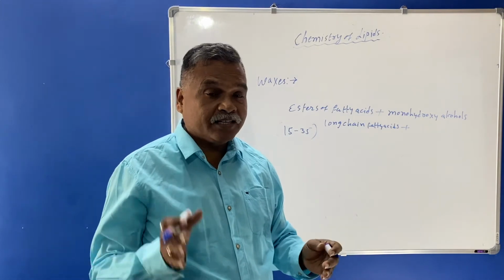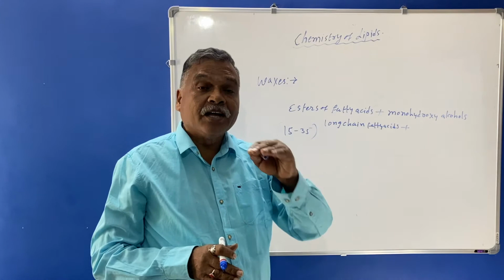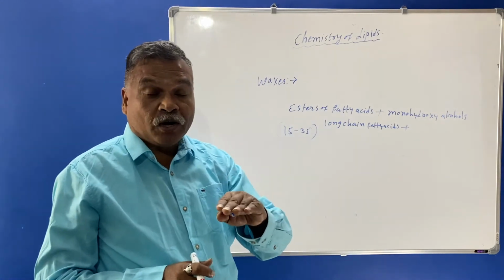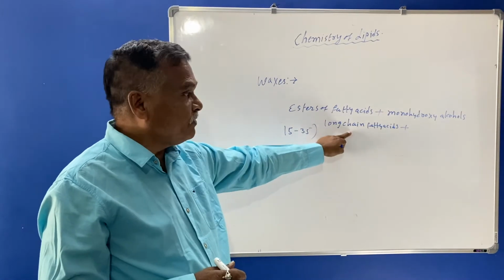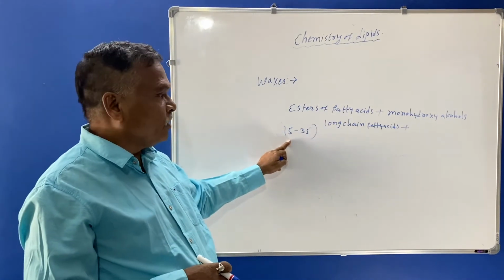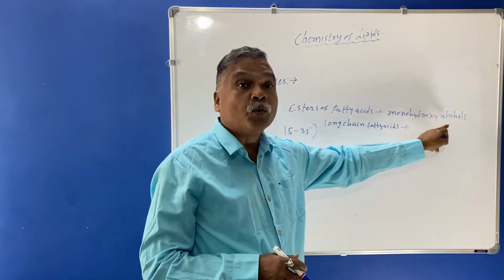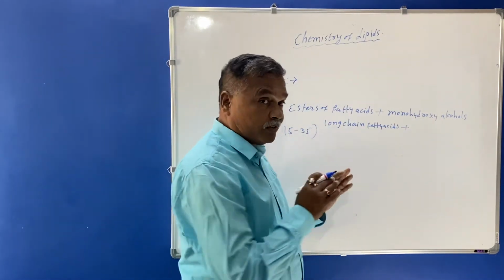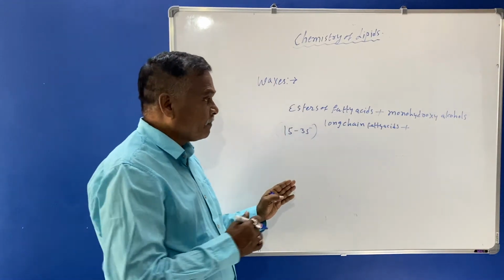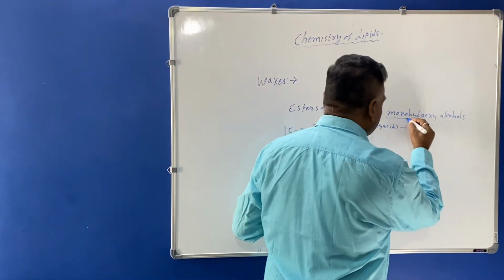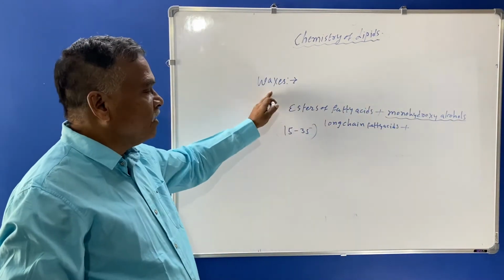What was there in triglycerol? Esters of fatty acid with alcohol, and the alcohol was glycerol. But here, the esters are of long chain fatty acid, around 15 to 35 carbons, and the additional component will be monohydroxy alcohol. So this is the difference between the triglycerol and waxes. Monohydroxy alcohol will be there in the structure of these waxes.